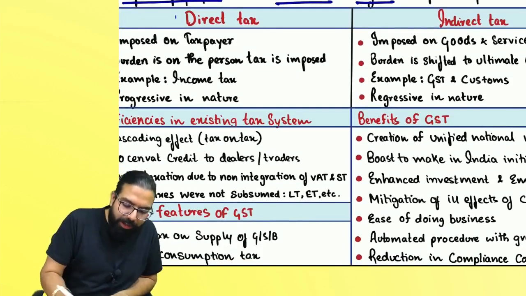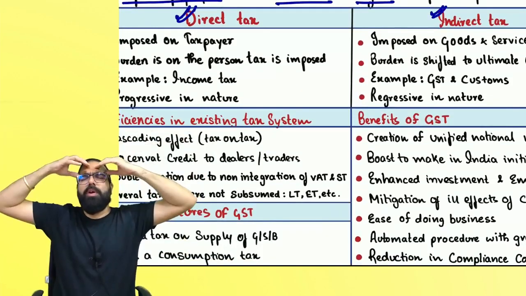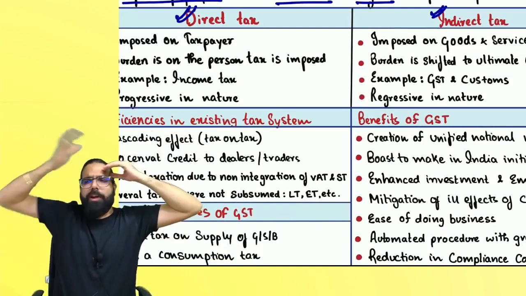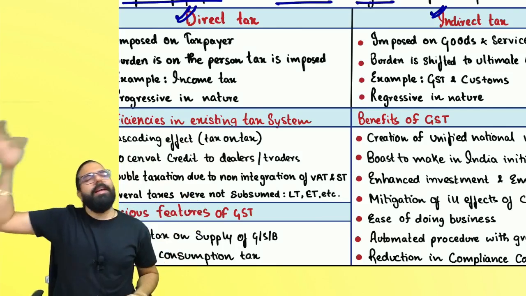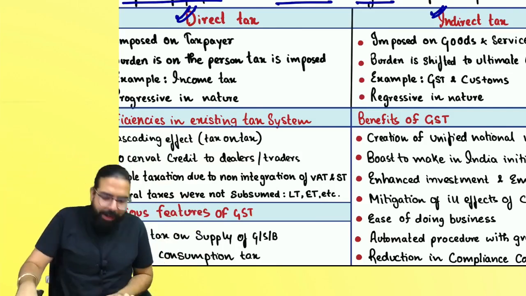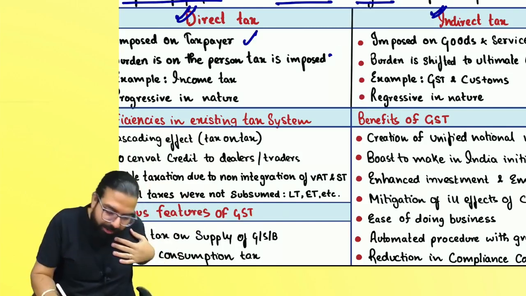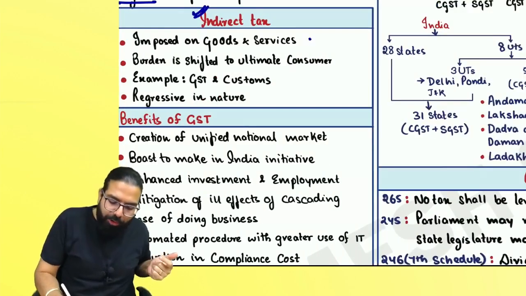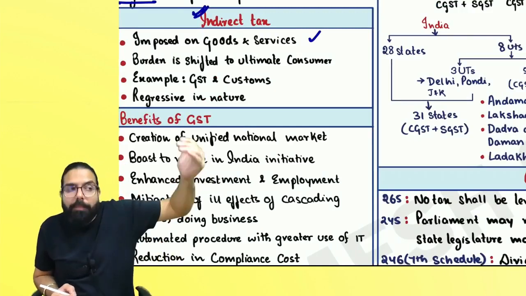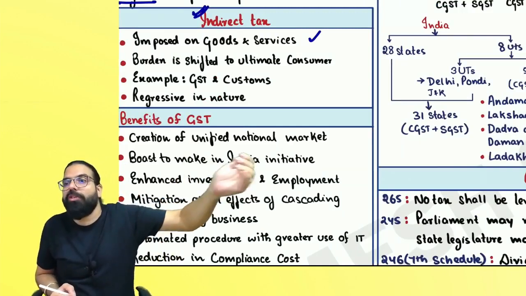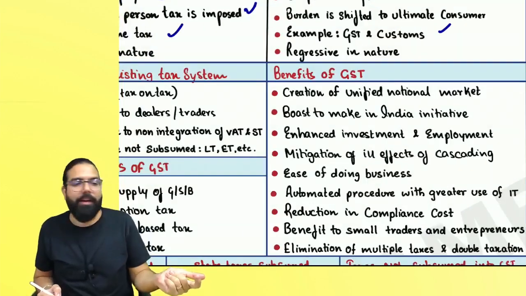The next one over here is, what is the difference between direct tax and indirect tax? Are you able to recall in your brain? You have to keep revising and also keep recalling. Direct tax is imposed on the taxpayer and he only bears the burden. Indirect tax is imposed on goods and services, and the ultimate consumer who consumes the goods or service bears the burden. Direct tax is income tax, indirect tax is GST and customs.